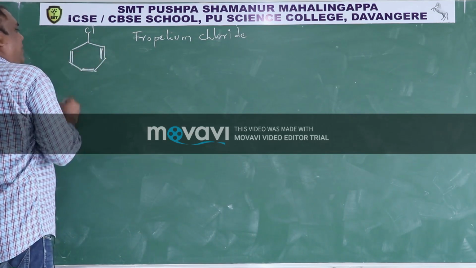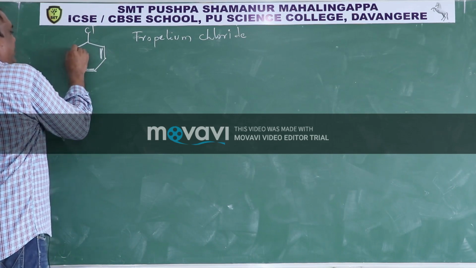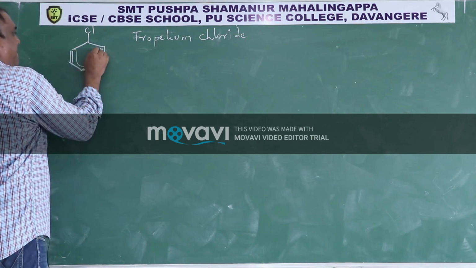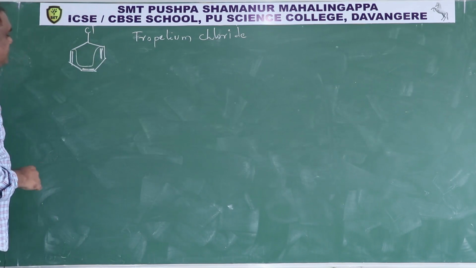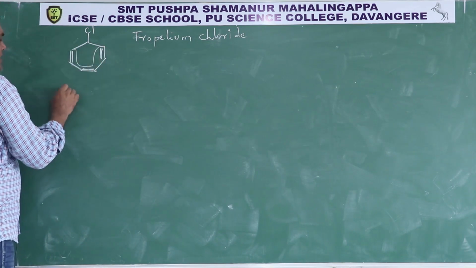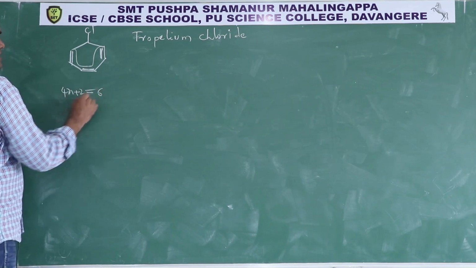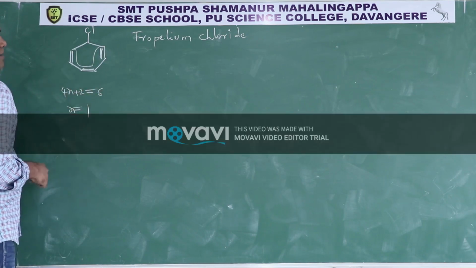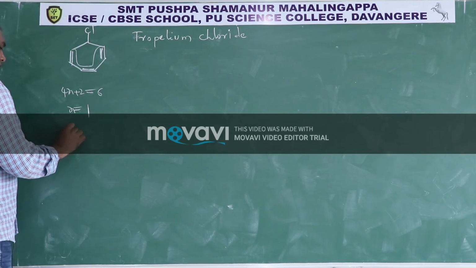So there is a conjugation like this up to here. So number of electrons in conjugation, how many? 6. 4n plus 2 is equal to 6. Then n you will get 1. Means it is following Huckel rule.